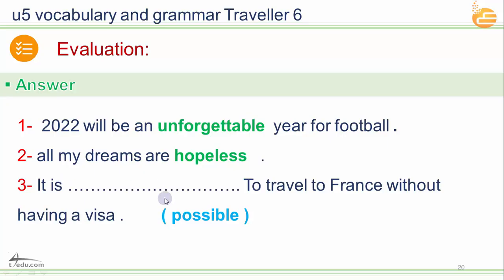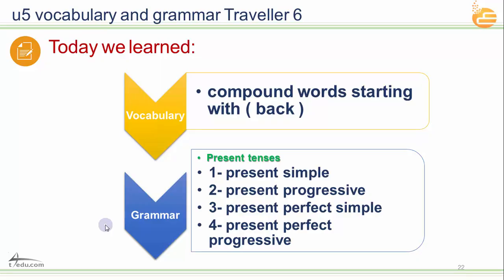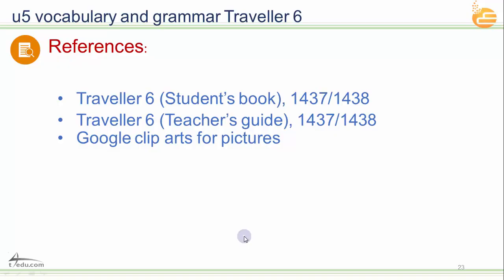Is it possible to travel to France without having a visa? No, it's impossible to travel to France without having a visa. Voila, that's what we did today. So today we have learned vocabulary and grammar. For vocabulary, we talked about compound words starting with the word back: backbone, backlash. And for the grammar, we talked about the present simple, present progressive or continuous, present perfect simple, and present perfect progressive, or present perfect continuous.